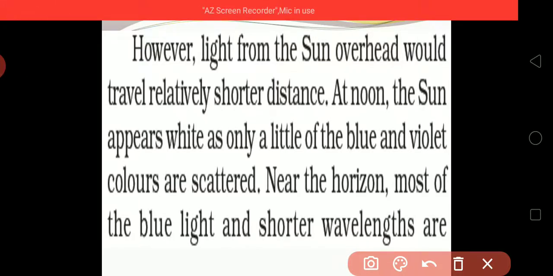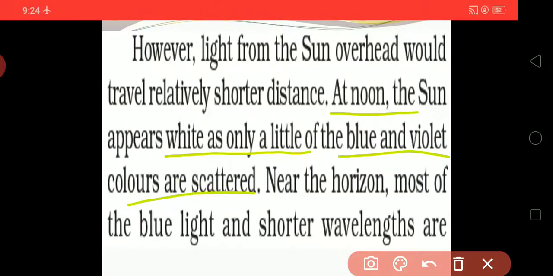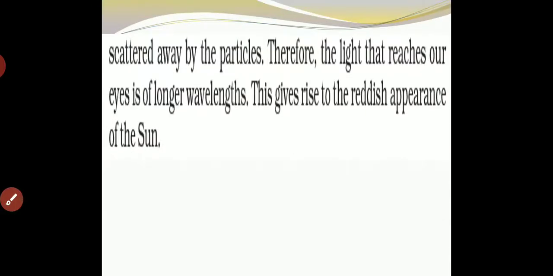At noon, the sun appears white as only a fraction of the blue and violet colors is scattered. Near the horizon, most of the blue light and the shorter wavelengths are scattered away.